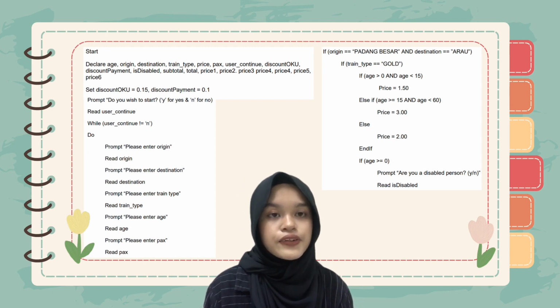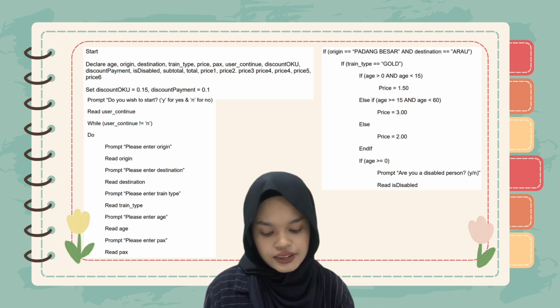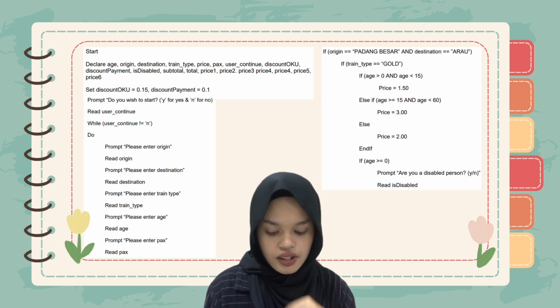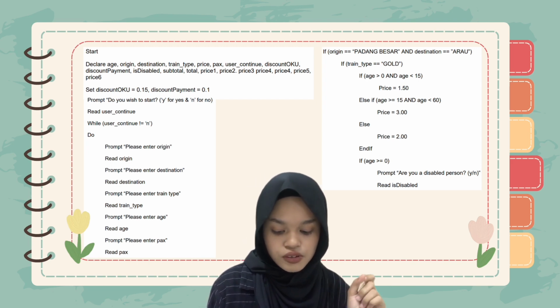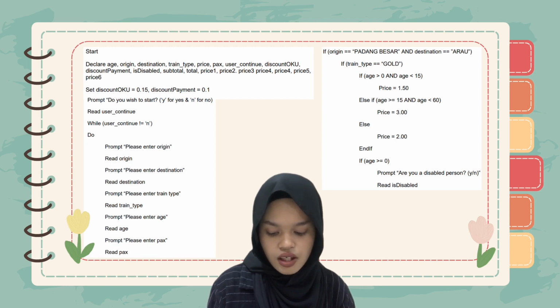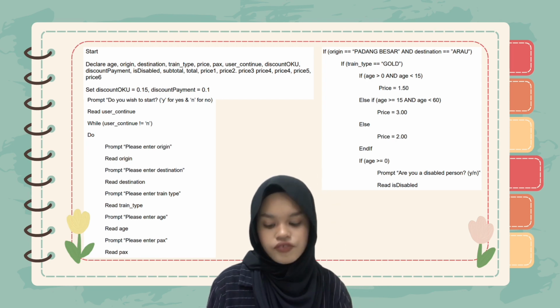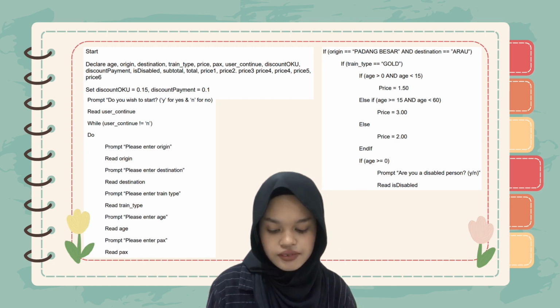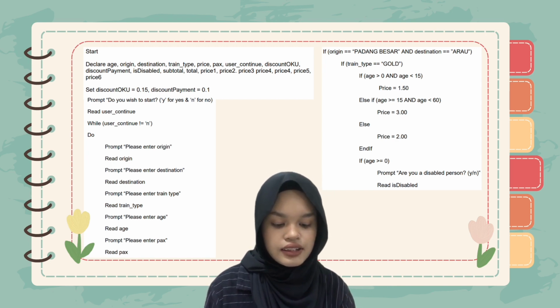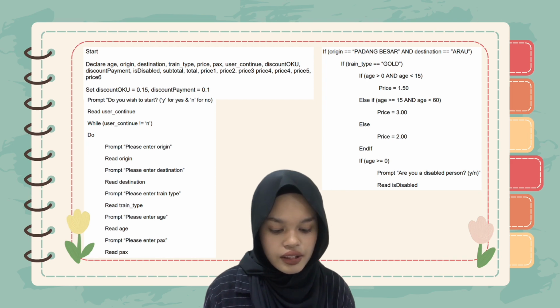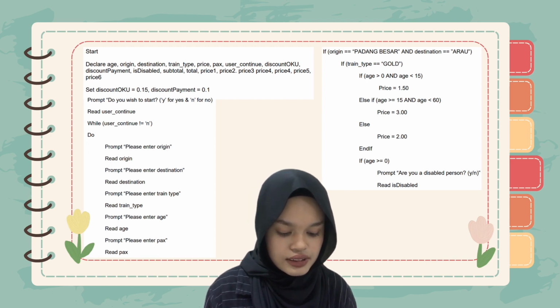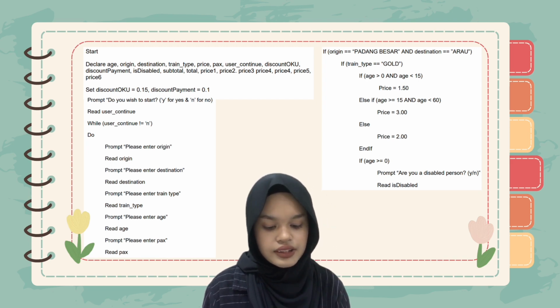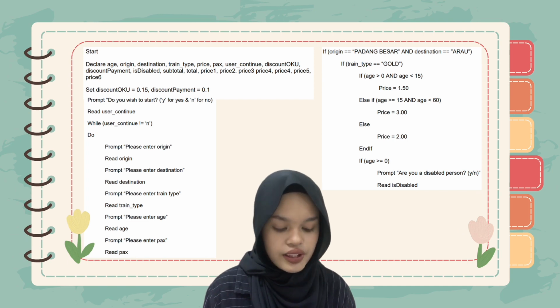If origin equals Padang Besar and destination equals Arau, and if train type equals gold, if age is more than 0 and age is less than 15, price is equal to RM1.50. Else if age is more than or equal to 15 and age is less than 60, price is equal to RM3.